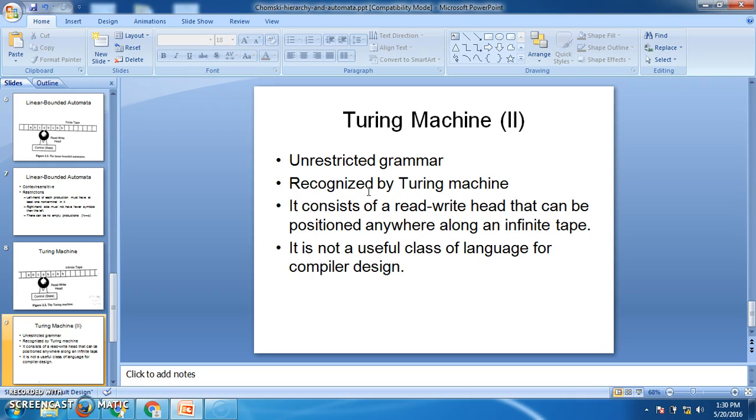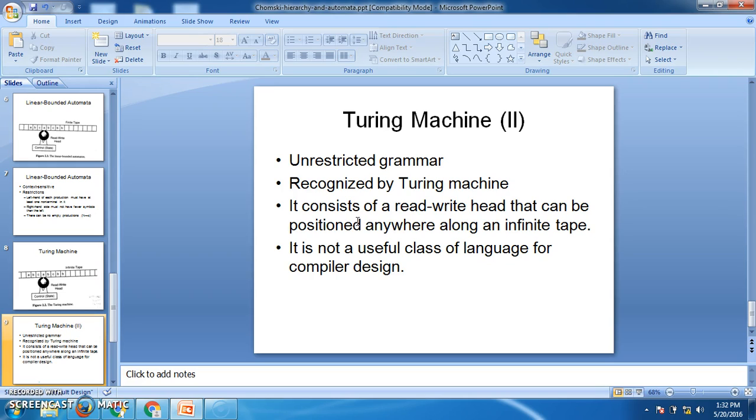Already we have completed one grammar, that is for linear bounded automata. The grammar is context sensitive grammar. In that the productions are of the form alpha goes to beta, such that mod alpha is less than or equal to mod beta. Here there is a restriction that the left hand side length must be less than or equal to the right hand side.